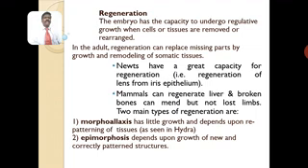Two main types of regeneration can be seen in animals: one is morphallaxis, another is epimorphosis. My dear friends, morphallaxis and epimorphosis might be asked as short-answer questions in the examination. Please keep these in mind and study more about morphallaxis and epimorphosis in animals. Here I have given an example, that's it.